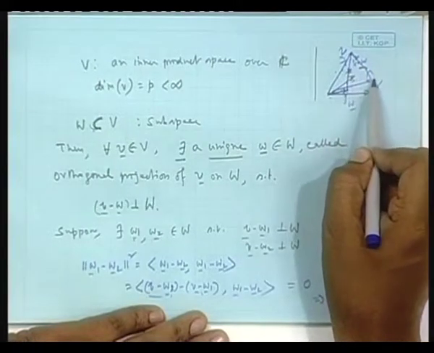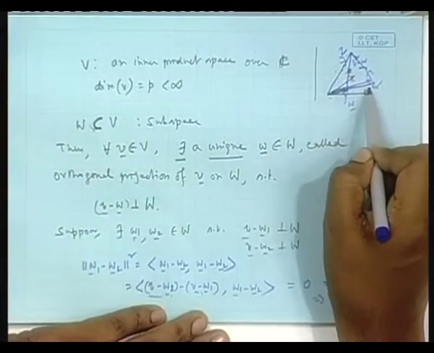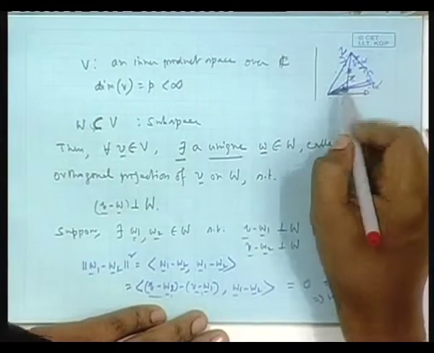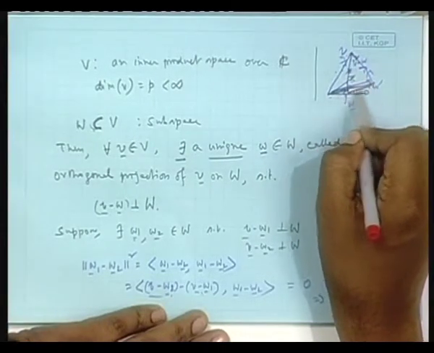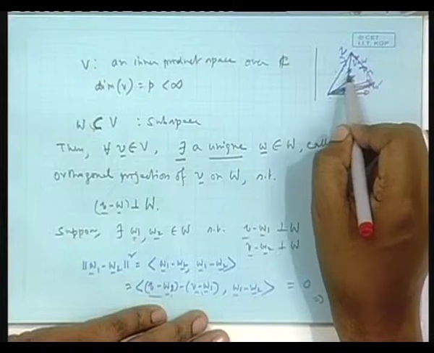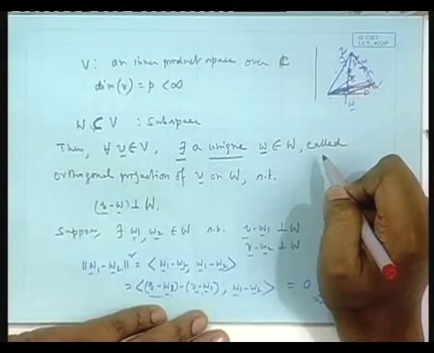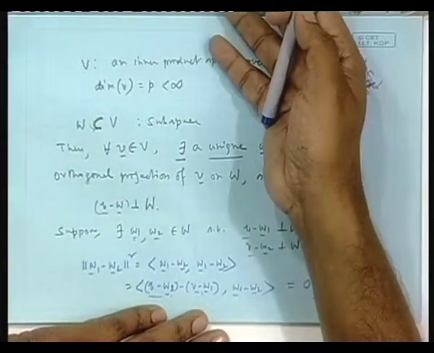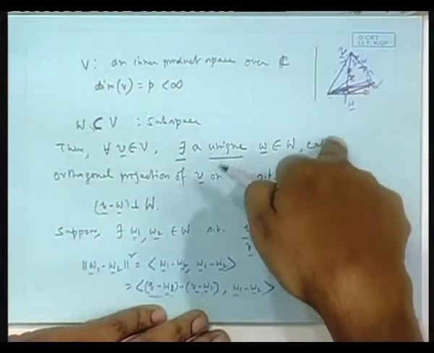You have to find the norm square of this vector. That is, for any arbitrary W prime, V minus W prime is this vector. Find the norm square of that. What will that norm square be? From this point you connect this point. This angle is 90 degrees. This norm square will be the square of this plus the square of this, Pythagoras, and therefore this norm square will be larger than the norm square here, as long as these two points are different, isn't it? The Pythagoras will be proved very easily, and again you see, using only our basic axioms I arrive at the Pythagoras thing. I am not using any geometry, any angle and all that in this proof. This is only for mental clarity.